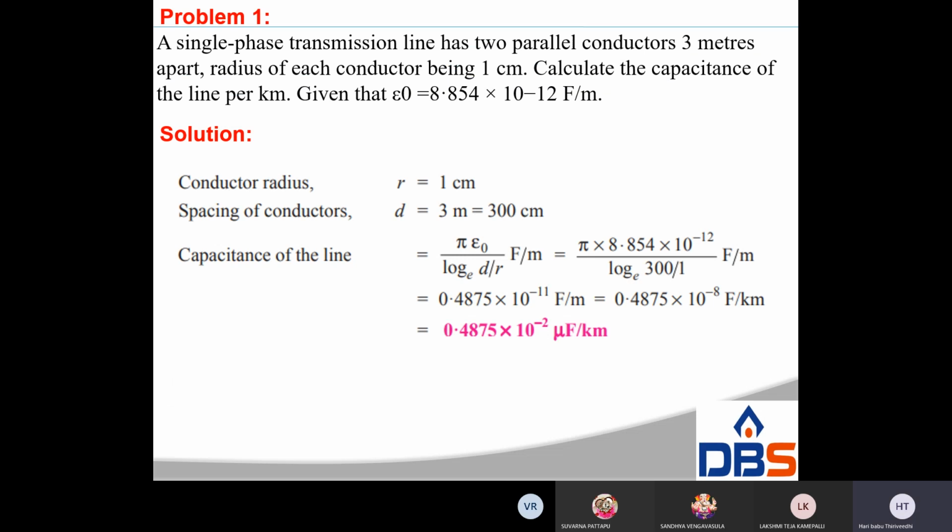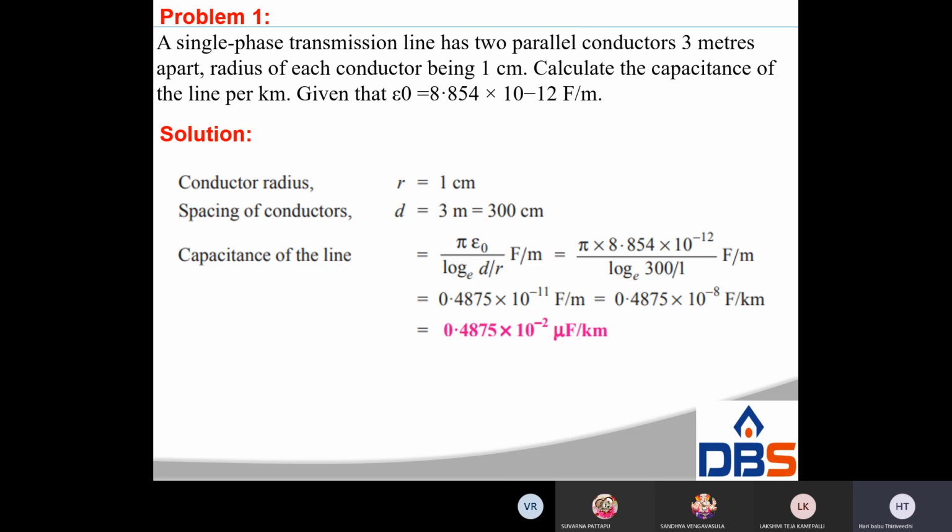So now problems for capacitance. The single phase transmission line has two parallel conductors 3 meters apart, radius of each conductor being 1 centimeter. Calculate the capacitance of the line per kilometer given that epsilon naught is 8.854 into 10 power minus 12 farad per meter.